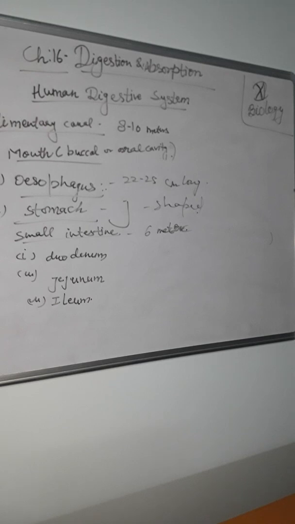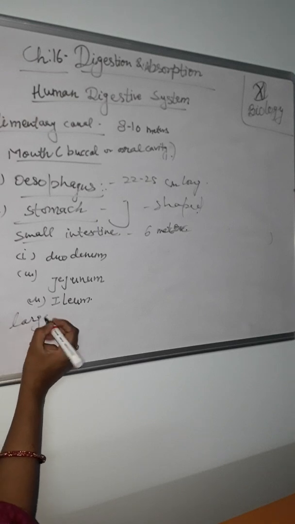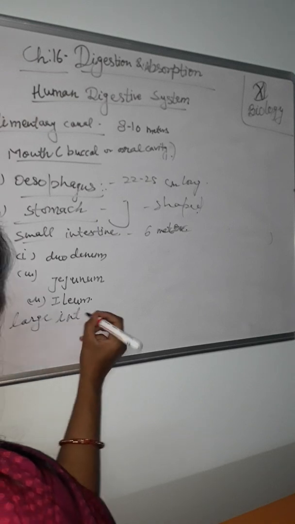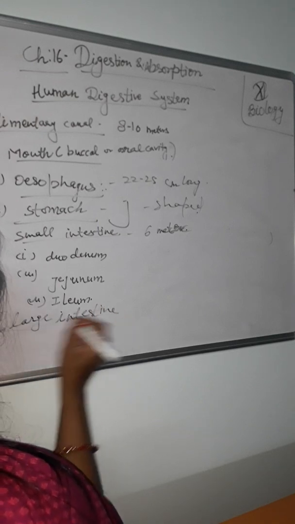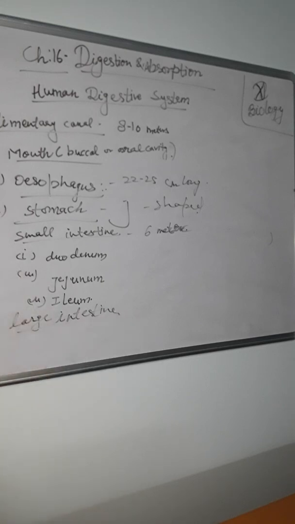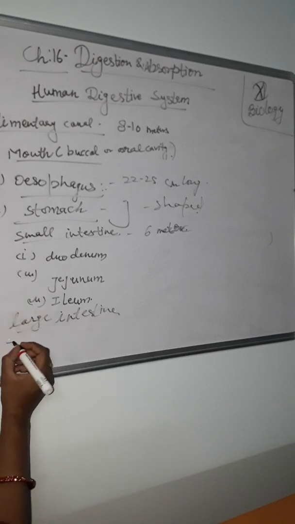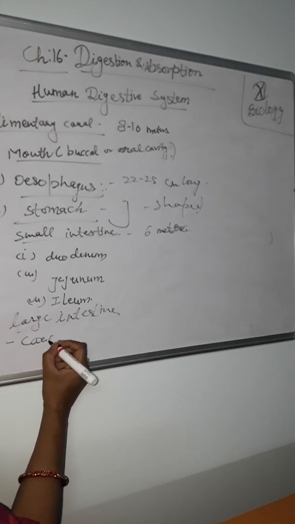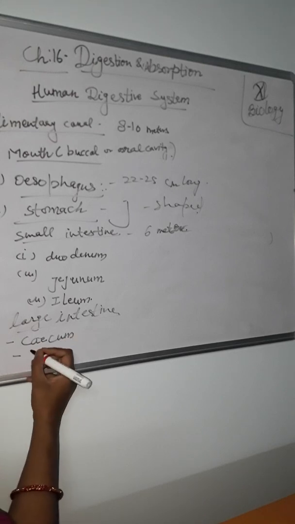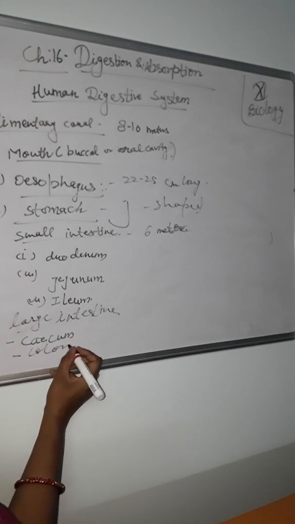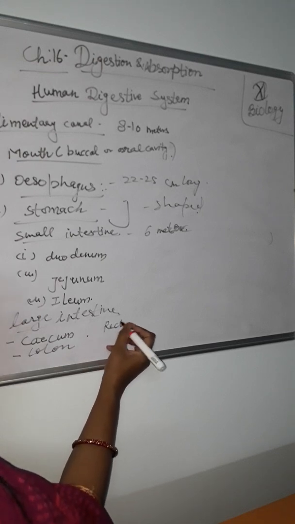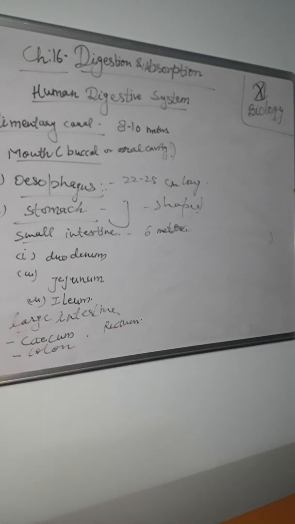And the fifth part is the large intestine, and it also contains three parts: the cecum, the second part colon, and the third one rectum. Okay, cecum, colon and rectum.